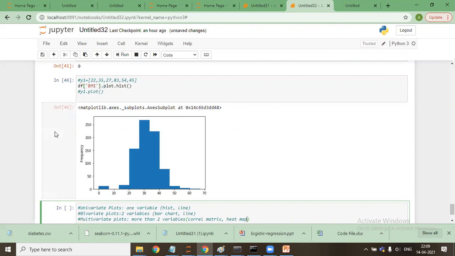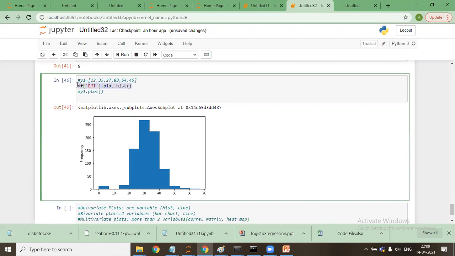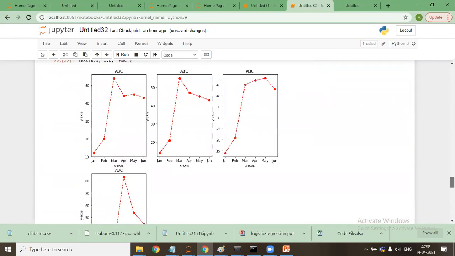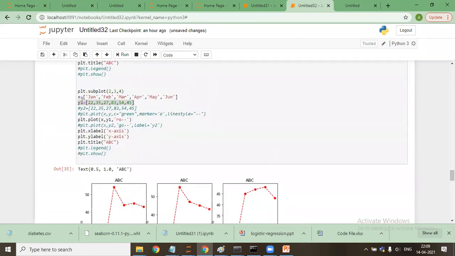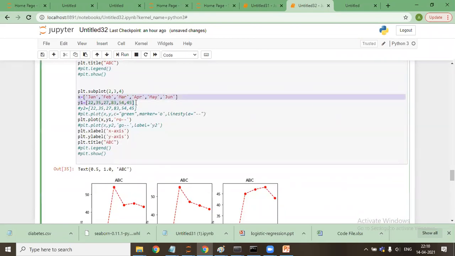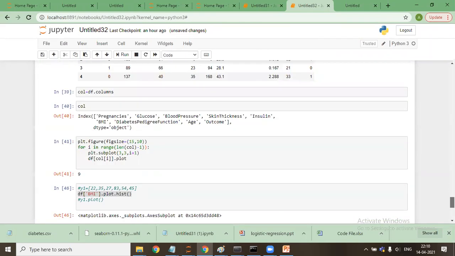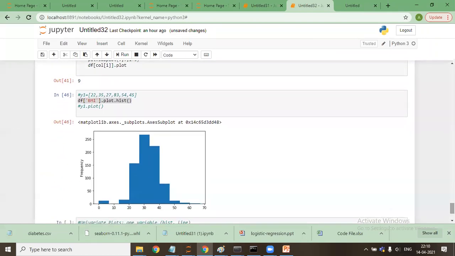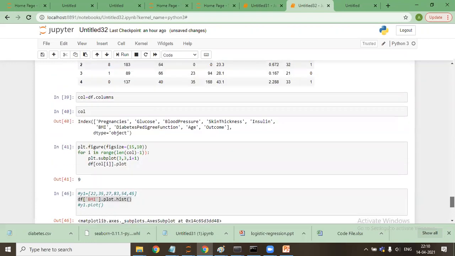Whenever we are plotting, the earlier plots that we have been making are bivariate plots, because we are supplying two variables, x and y. But now when we need to plot a univariate graph, that is a single variable, the histogram is one of the ways to plot it. I'll explain what a histogram is, but don't worry about it, only see the graph. In tomorrow's class, when I cover some more graphs, I'll tell you about univariate, bivariate, and multivariate plots.